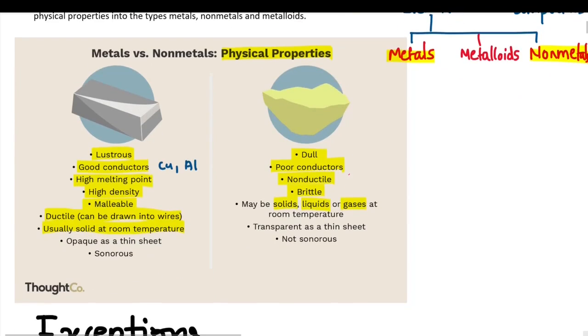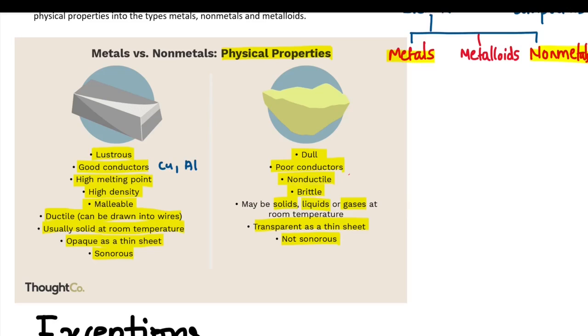The metals are opaque as a thin sheet. Opaque means light does not pass through them. But non-metals, they are transparent as a thin sheet. Metals are sonorous, means if you beat them, they produce a ringing sound, like the tongue sound you hear in the bell. That is the reason why temple bells are made up of metals. But non-metals are not sonorous. If you hit them, if you beat, you can't make a bell out of wood because they are not sonorous. So these are the physical properties of metals and non-metals.